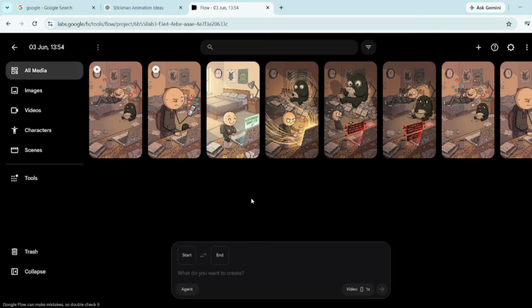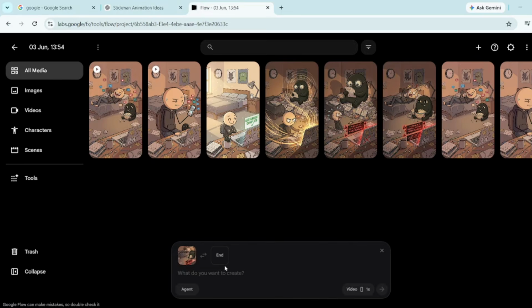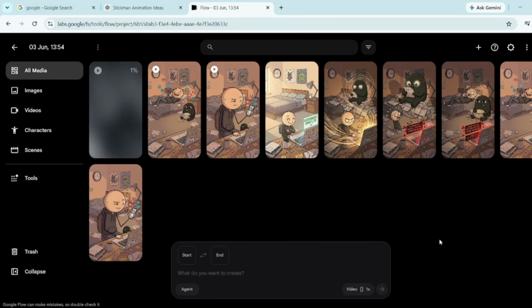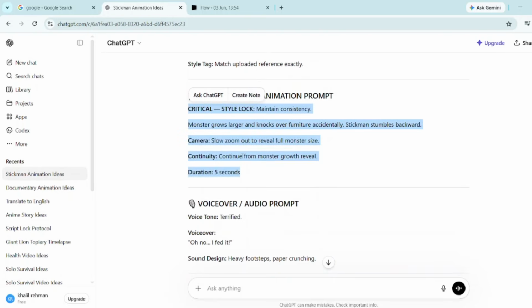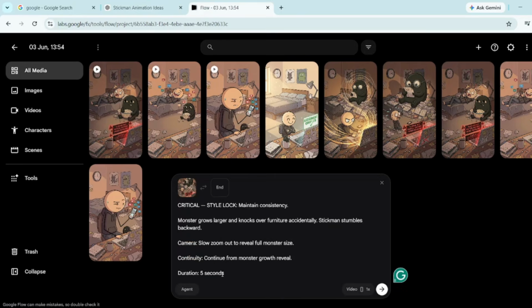And that's basically the workflow. If you like the result, all you need to do is repeat the same process for all the clips. Just drag each image into the timeline, copy the matching animation prompt from ChatGPT, paste it into Google Flow, and hit generate. Google Flow handles the animation automatically, and the results should come out smooth, seamless, and consistent.